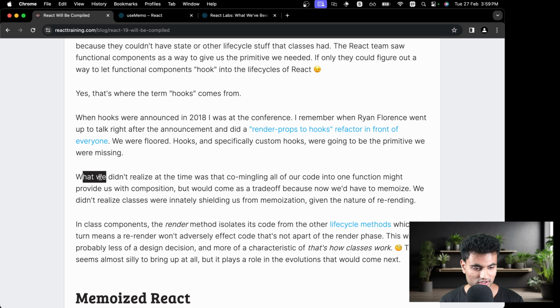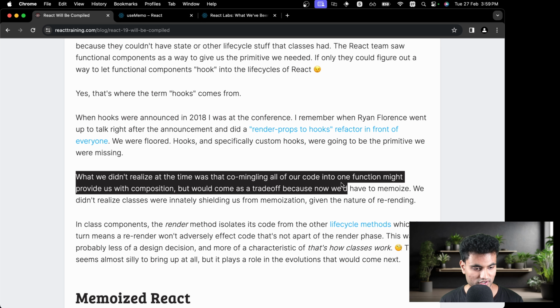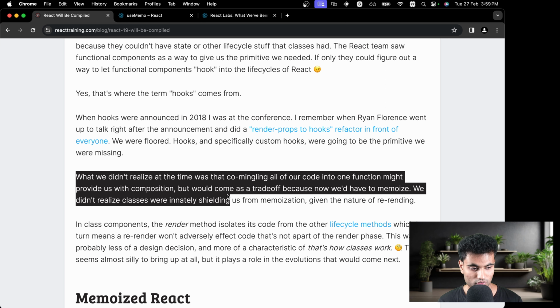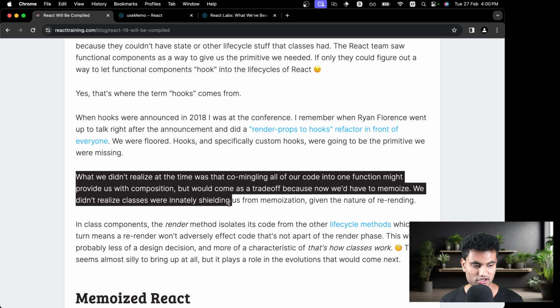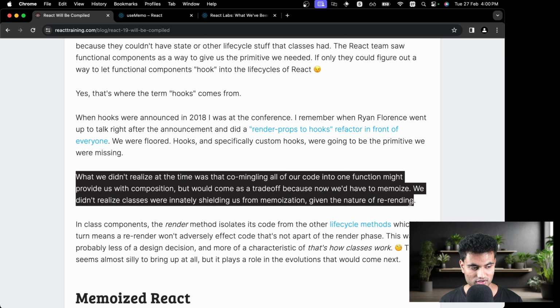What we didn't realize at the time was that commingling all of our code into one function might provide us with composition, but would come as a trade-off because now we've had to memoize. We'll look at what memo is in just a bit, but just remember that when you are re-rendering, a lot of different stuff just gets reloaded and it's a complete mess. To prevent things from getting reloaded, you need to introduce memoization to cache specific values. So yeah, we didn't realize that classes were innately shielding us from memoization given the nature of re-rendering.